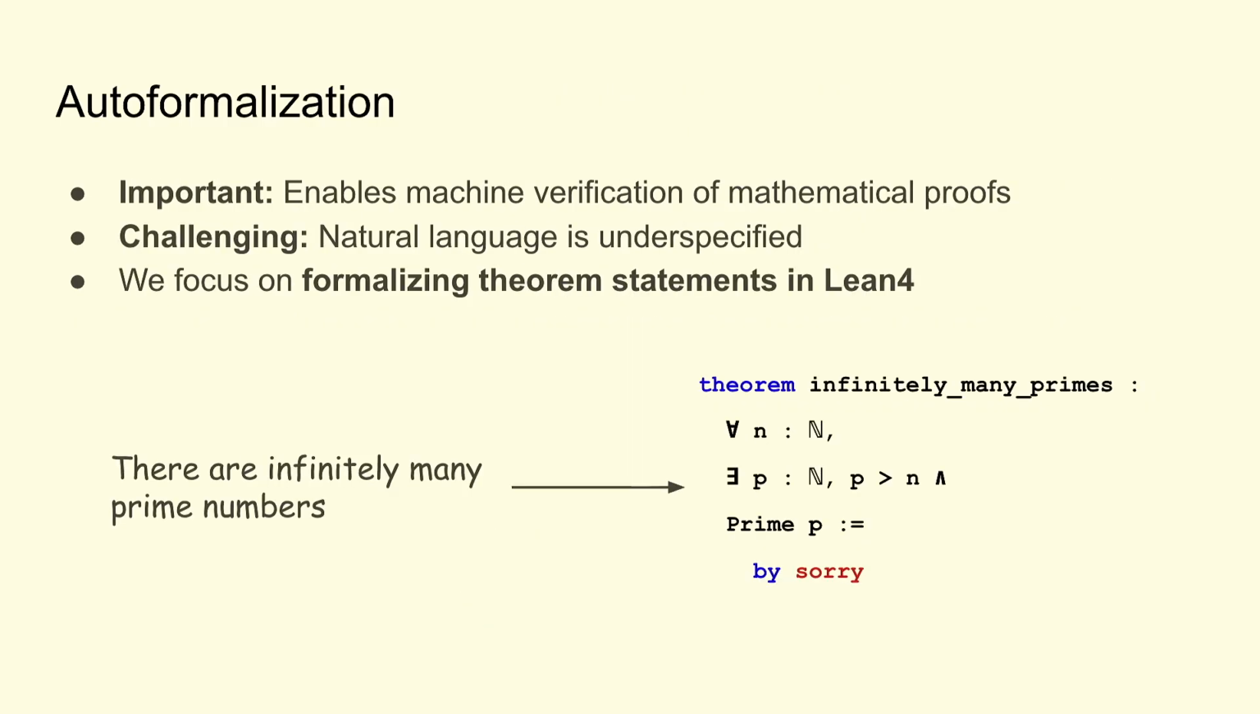Autoformalization is a pipeline for doing this formalization in a way that involves minimal human intervention. This is important because humans often make mistakes, as we saw in the example, that machines are a little bit more robust to. But this is challenging because natural language is often very underspecified. Natural language has a lot of shorthand and abbreviations that have to be spelled out very explicitly for Lean 4, because Lean 4 is very pedantic.